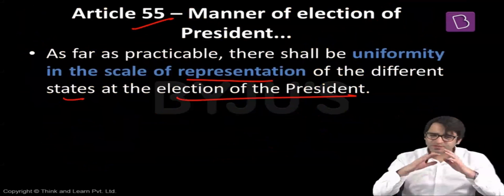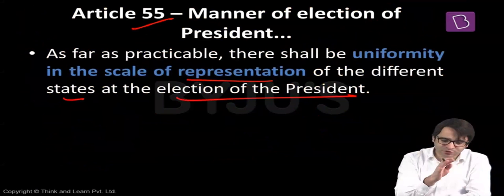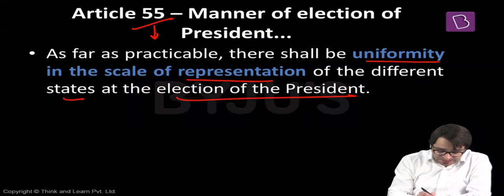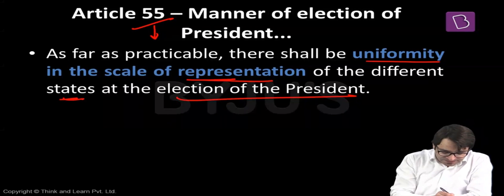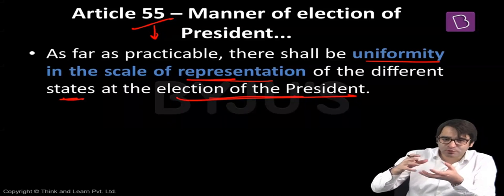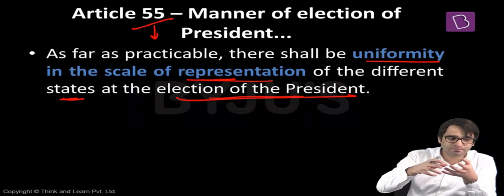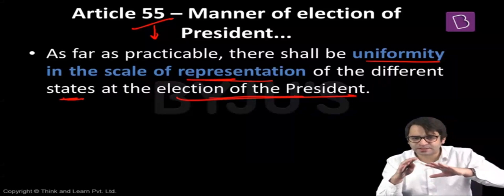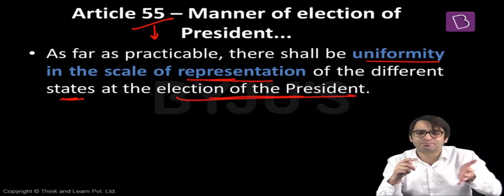How? For the election of the President of India, the manner prescribed by the Constitution under Article 55 is that, as far as practicable, there shall be uniformity in the scale of representation of different states at the election of the President. That means smaller states in terms of population should not have more advantage as compared to large states which have more population. So far as presidential election is concerned, there should not be undue advantage for a smaller state as compared to a larger state.